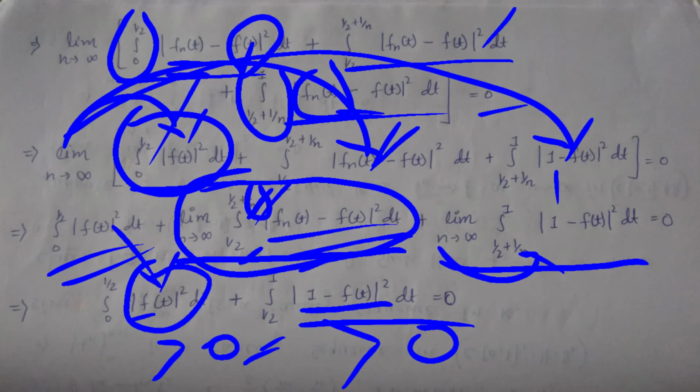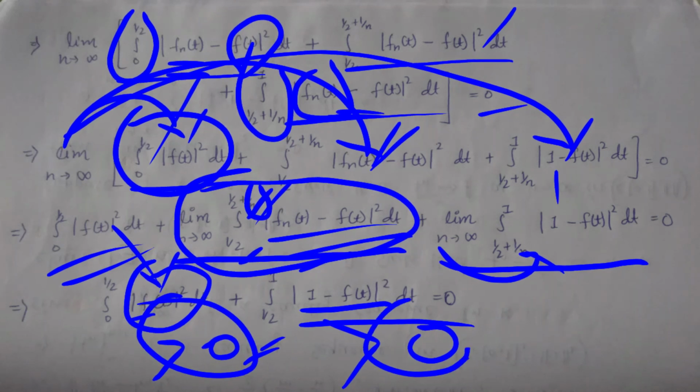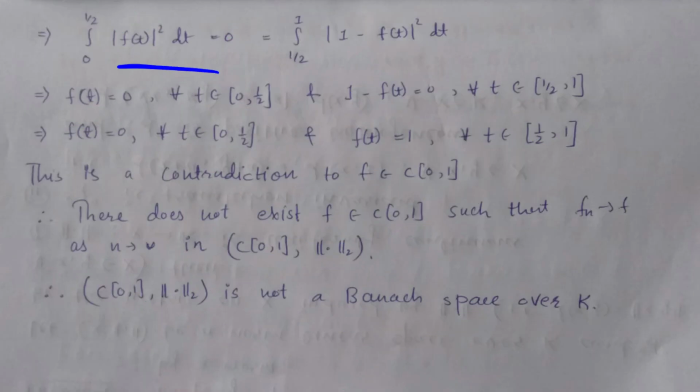Whenever the addition of two positive numbers is 0, each is 0. So each integral is 0.